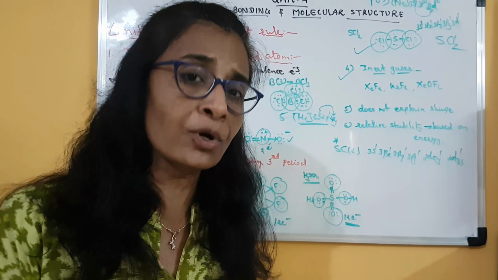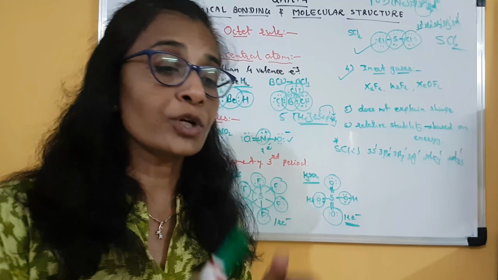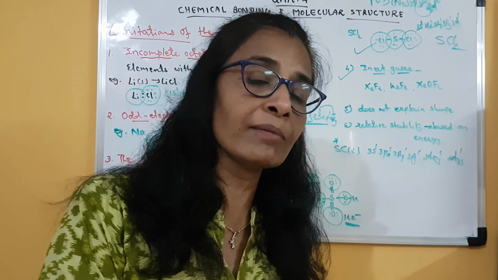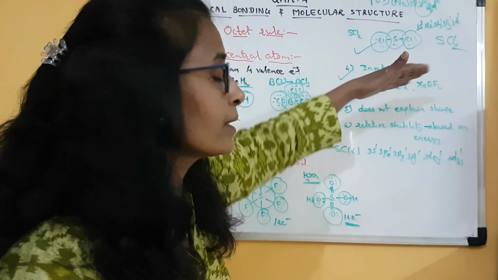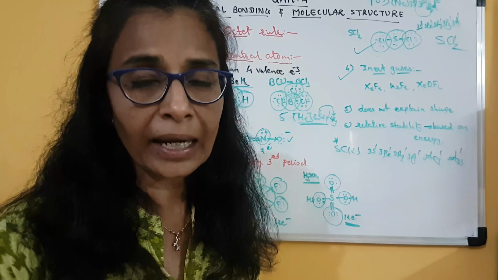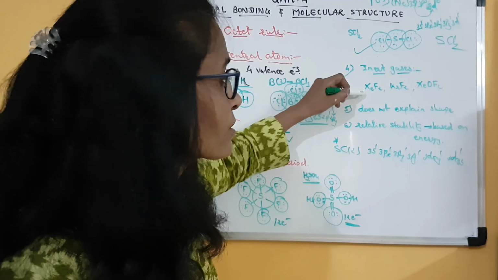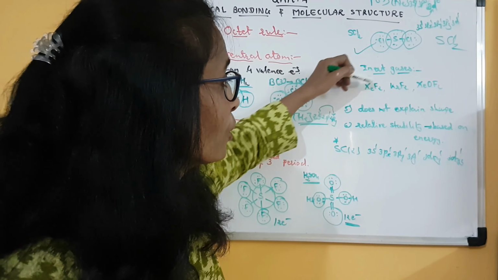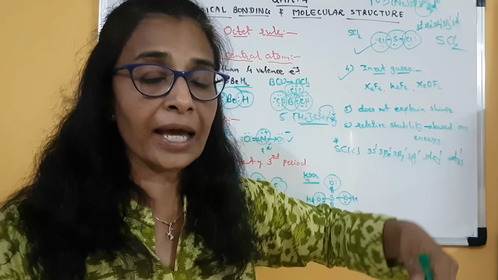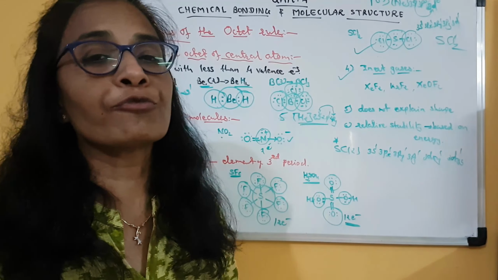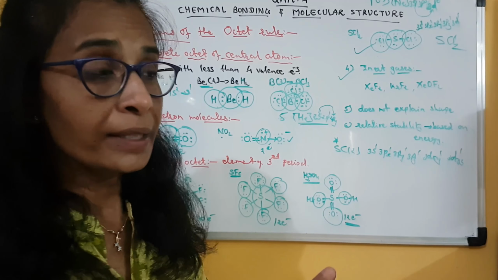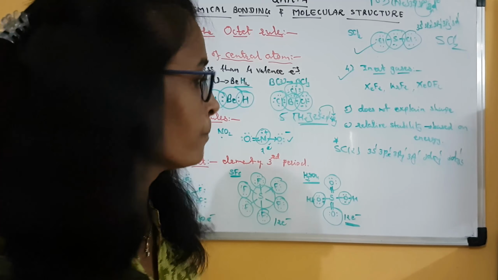that noble gases, though they have a complete octet already without forming any bond. If a complete octet is there, then the element itself is stable. Clear? Then from stability, how can it form bonds with other elements? Clear? So these are also the exceptions. So xenon and krypton, though they are inert gases, noble gases, and have a complete octet, even then they can form compounds. Clear? So they are not inert after all.